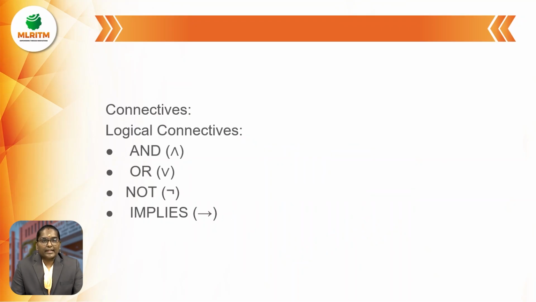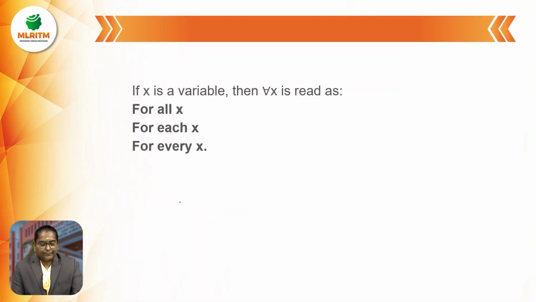Next, the logical connectives are and, or, not, implies. These are the connectives. Next, if x is a variable, then for all x is read as: for all x, for each x, for every x.